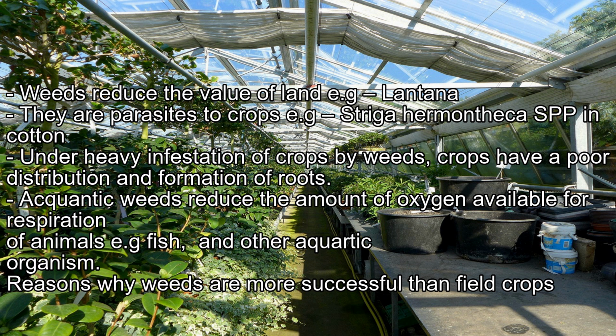Under heavy infestation of crops by weeds, crops have poor distribution and formation of roots. Aquatic weeds reduce the amount of oxygen available for respiration of animals, e.g. fish and other aquatic organisms.